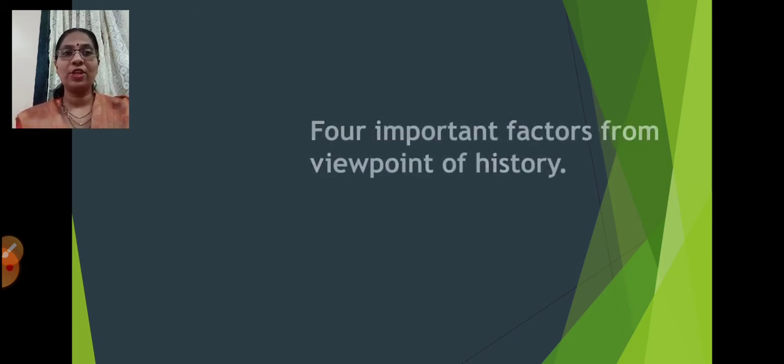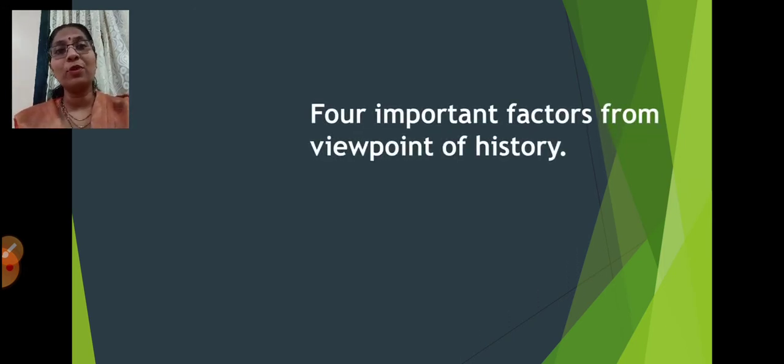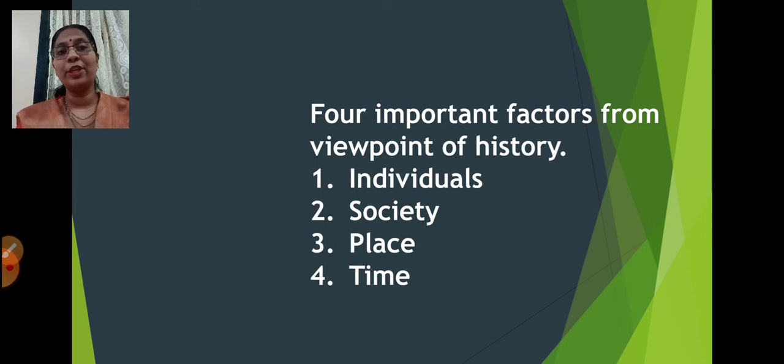Okay, now, four important factors from the viewpoint of history. When we learn about history, what do we learn? We learn about the individuals, about society, about the place, and about the time. Like we have the history of Chhatrapati Shivaji Maharaj. We have learnt how the Mughal power came into dominance in India.